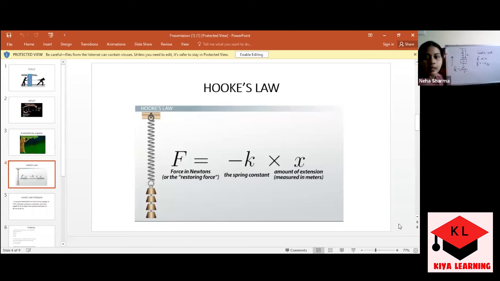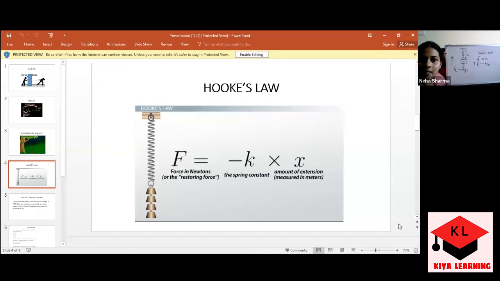Second one is displacement. The restoring force is acting upward. But while the restoring force is moving upward, the spring starts contracting when I remove the weight, so the extension starts decreasing. In the upward direction, the more the restoring force increases, the more the extension decreases.